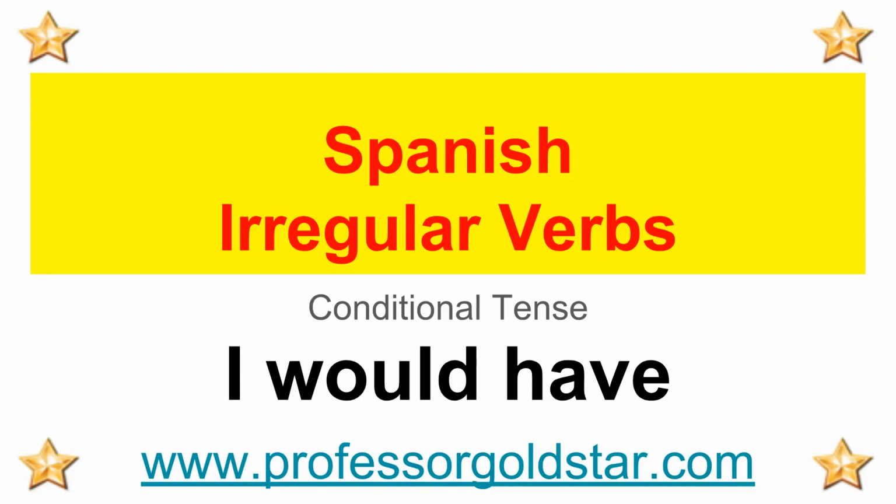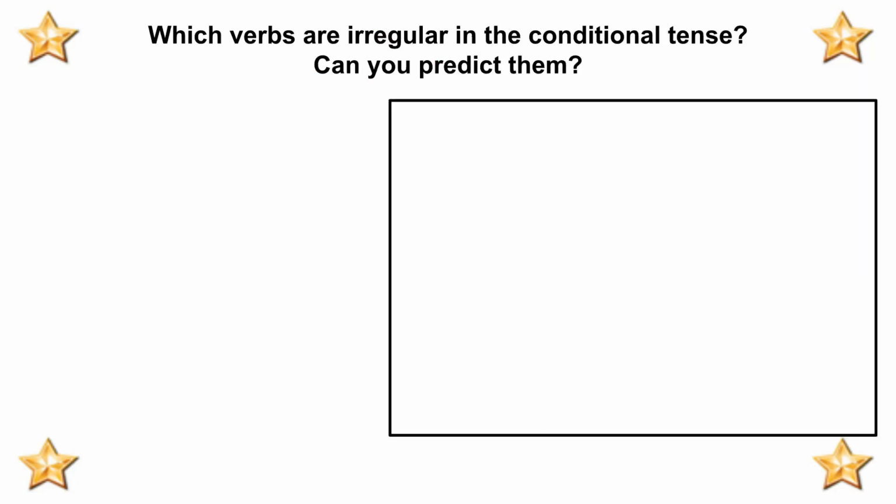In this video, I'll be showing you how to conjugate irregular verbs in the conditional tense in Spanish. The good news is that if you already know the irregular stems from the future tense in Spanish, they are exactly the same as for the conditional tense. If you don't, which verbs are irregular in the conditional tense? Can you predict any that may appear? Let's have a look at them.